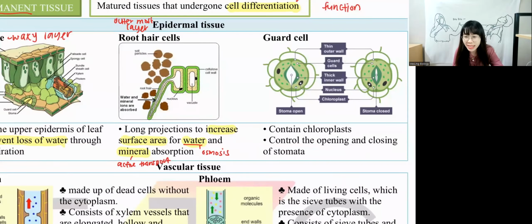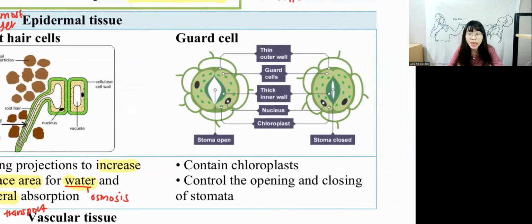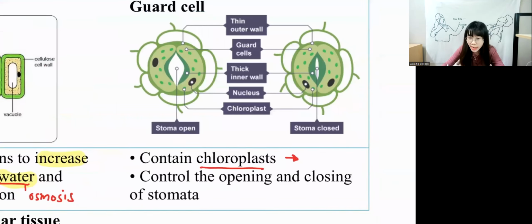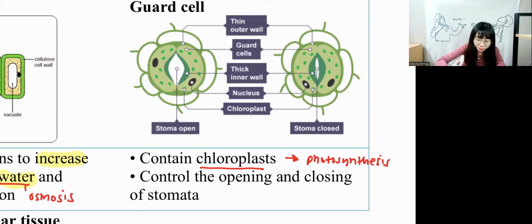Okay, next we have guard cell. What is the function of guard cell? Guard cell is to control opening and closing of stomata. Now how do they control opening and closing of stomata? Every guard cell has chloroplast, but not a lot. The chloroplast contains chlorophyll so that they can carry out photosynthesis. Very good. Okay, what does photosynthesis produce?